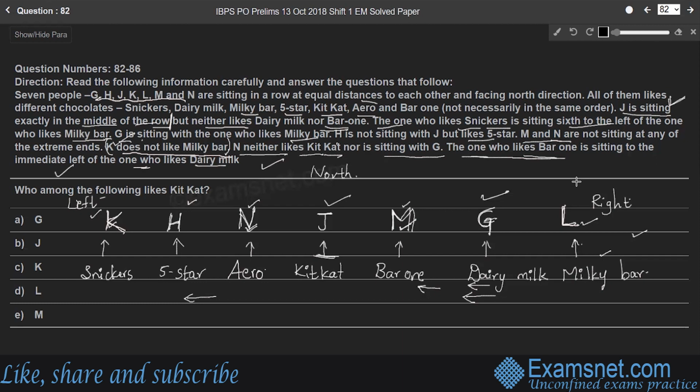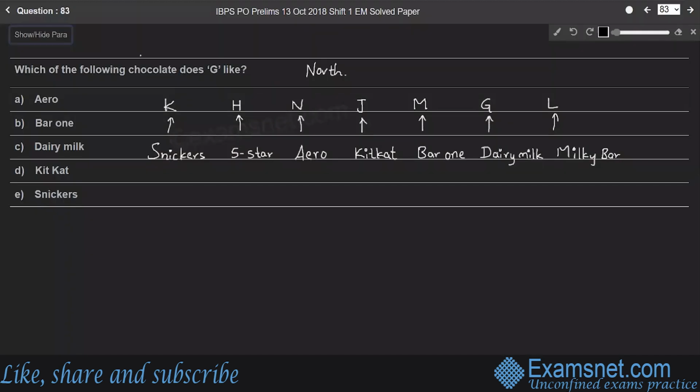Next, the question is question 82. Who among the following likes Kit Kat? So J likes Kit Kat, right? Therefore, the answer is option B, J. Question 83. Which of the following chocolate does G like? So here G likes Dairy Milk. Hence, option C is the right answer.